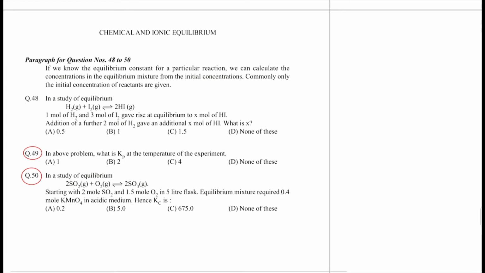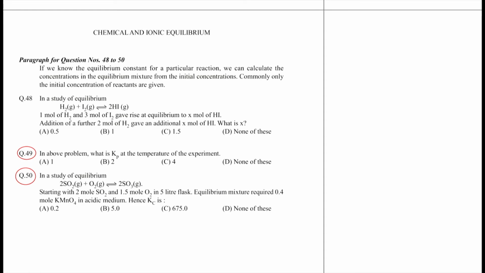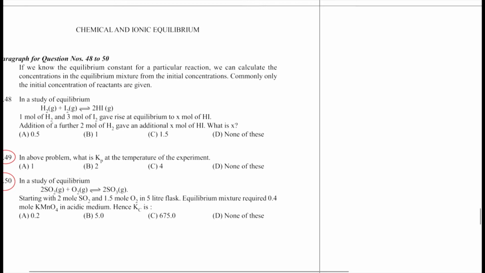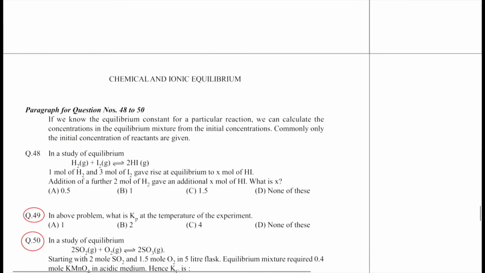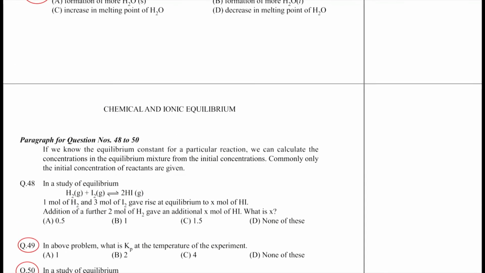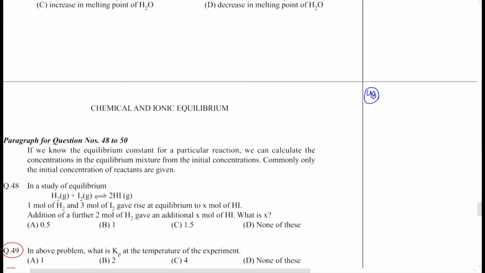We have this paragraph question at the end. Constant for a particular reaction. Okay. Question 49 is above problem. So in 48, in a study of equilibrium, 1 mole of H2 and 3 moles of I2 gave rise to X moles of HI. Addition of a further 2 moles of H2 gave an additional X moles of HI. What is X? Let's work this out first.